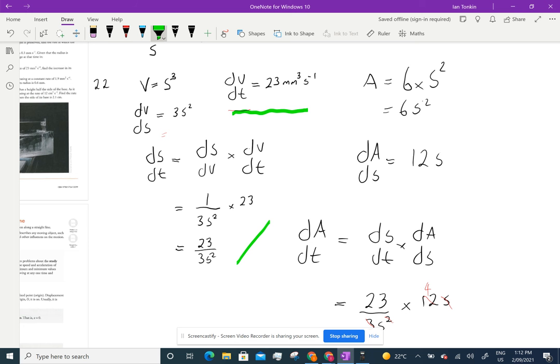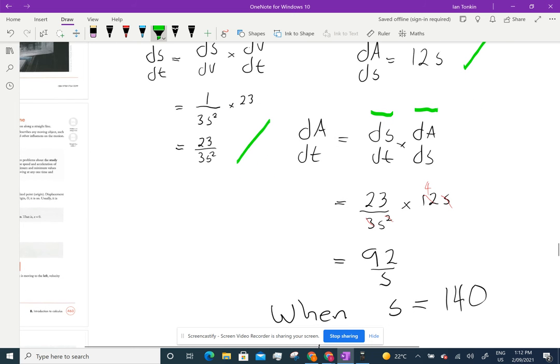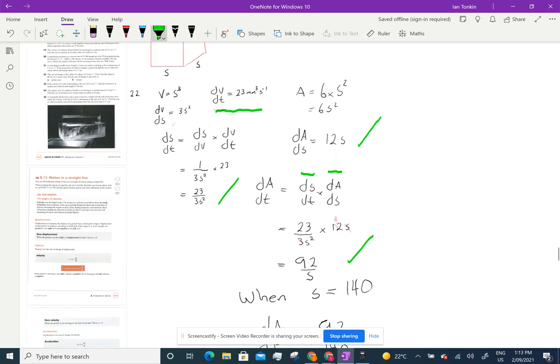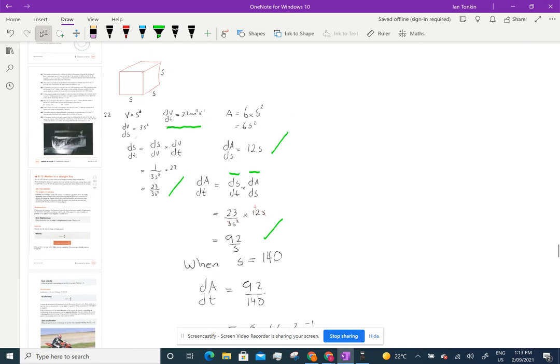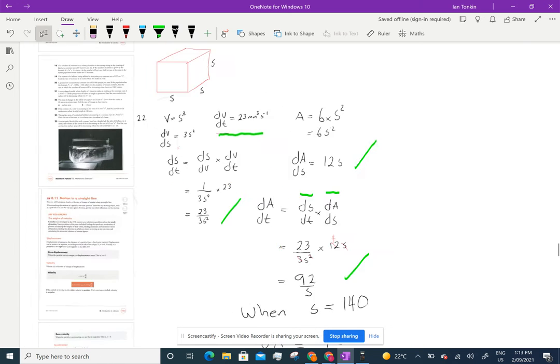We wanted the rate of change of surface area with respect to time. So we found the rate of change of surface area with respect to the side length, and then multiplied these two things together using the chain rule to get the rate of change of the area with respect to time, which is what we needed. And that's pretty complicated. It requires a little bit of knowledge, and the more you do, the better you'll get at them.